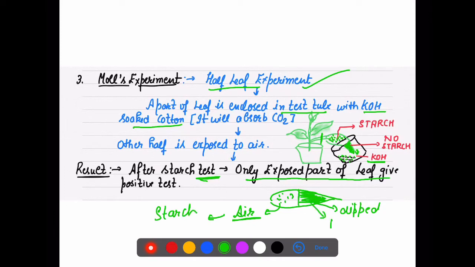This portion had no starch. It means that carbon dioxide gets involved in photosynthesis only when the leaf portion is exposed to direct air and in the presence of sunlight. If carbon dioxide is not there, then there will be no formation of food.